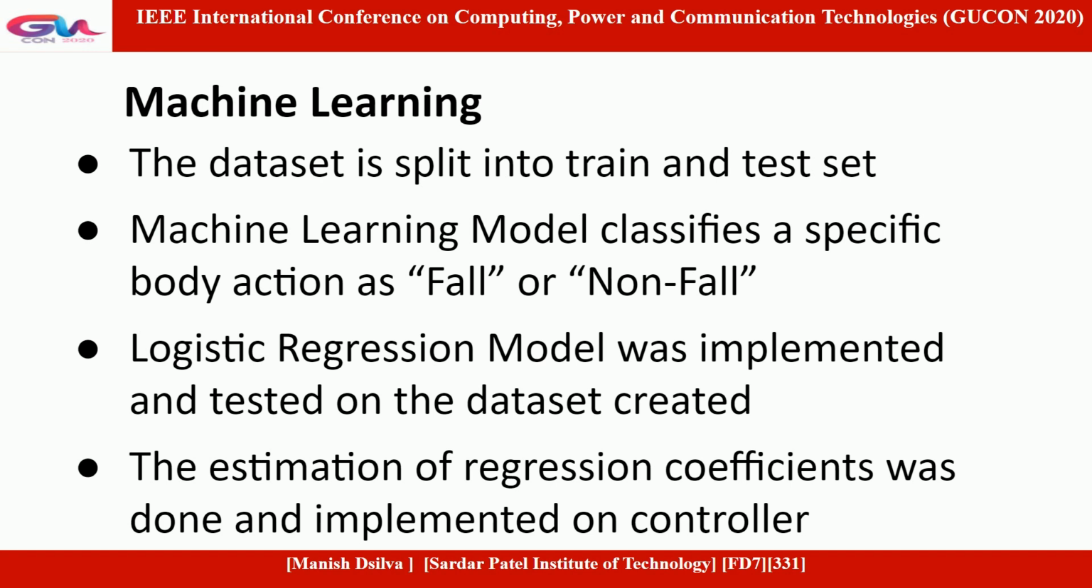Machine learning. We will now see the machine learning model implemented by us. The dataset which we saw previously was split into train and test datasets. The machine learning model finally classifies a specific body action every 0.25 seconds as fall or non-fall. A logistic regression model was implemented and tested on the dataset created. The estimation of regression coefficients was done, and this was finally implemented on the controller.